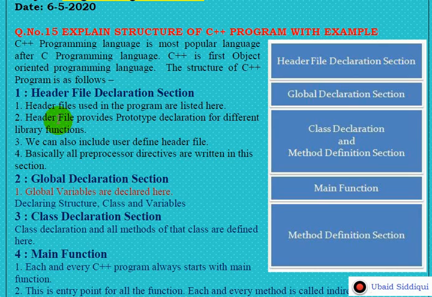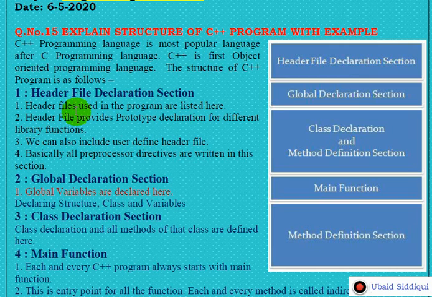For example, cin and cout are two stream objects of the istream and ostream classes. Whenever we want to use these two objects, we must include iostream.h with the help of the hash include preprocessor directive.